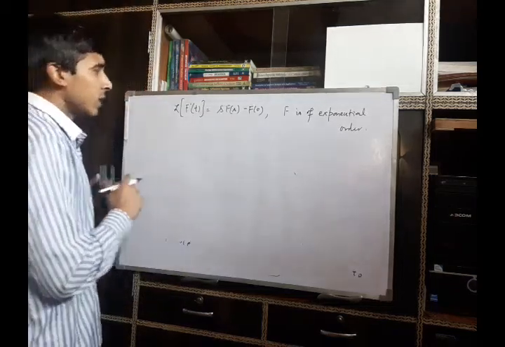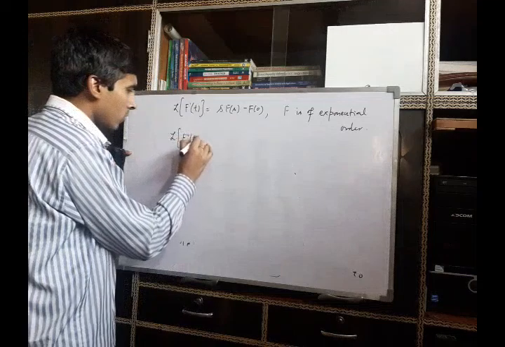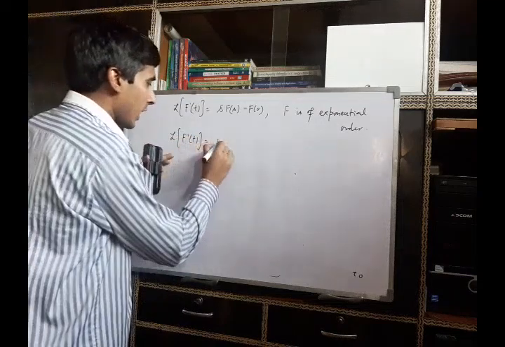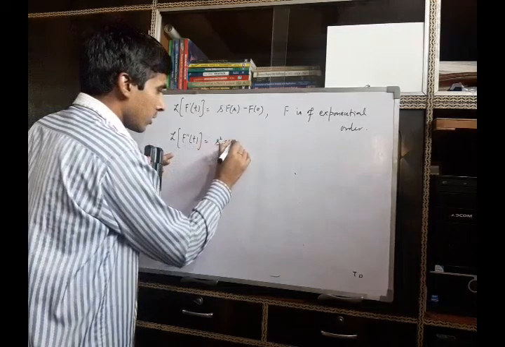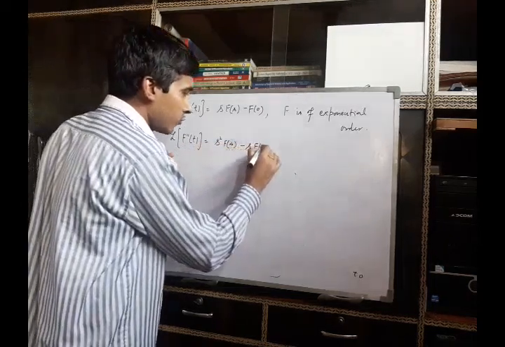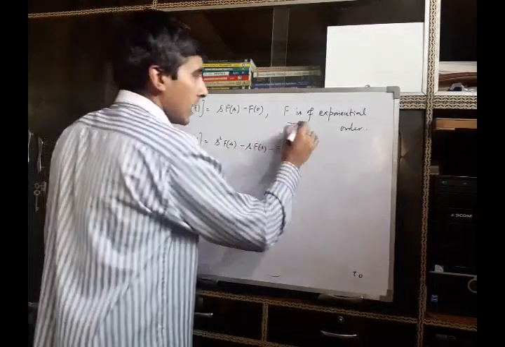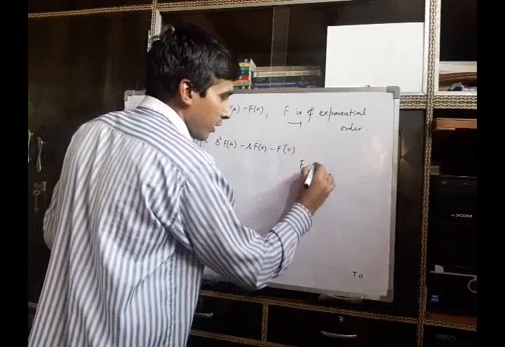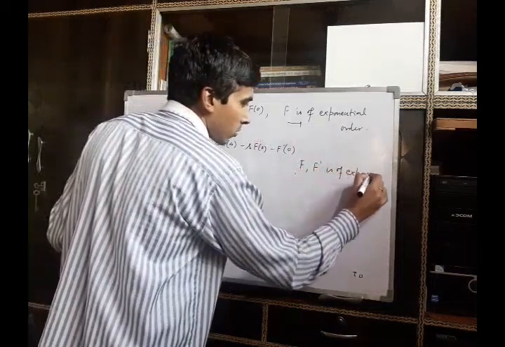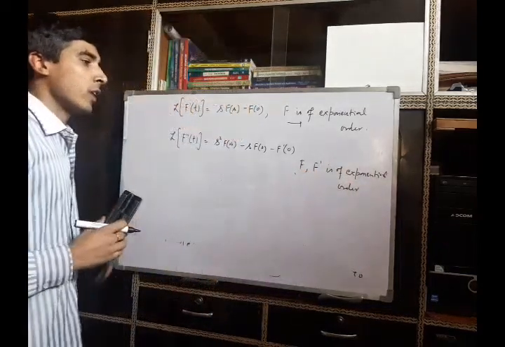In a similar manner, we can prove that the Laplace transform of the second derivative of a function is s square F(s) minus s times f(0) minus f prime(0), and here we take f and f prime to be functions of exponential order.